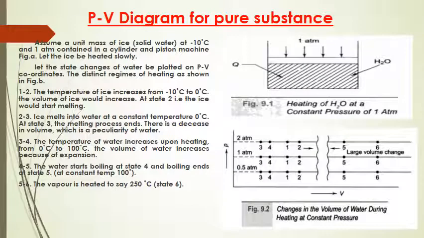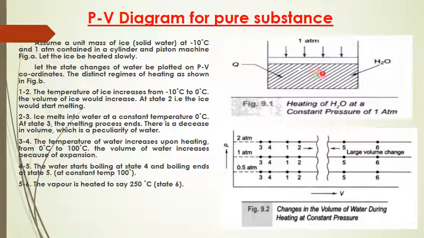So let us discuss the PV diagram for a pure substance. For that, assume a unit mass of ice, which you can call solid water, at minus 10 degrees Celsius and 1 atmospheric pressure, contained in a cylinder and piston machine. You can see that in this figure. Let the ice be heated slowly, and let the state changes of water be plotted on PV coordinates. The distinct regimes of heating are as shown in figure B.